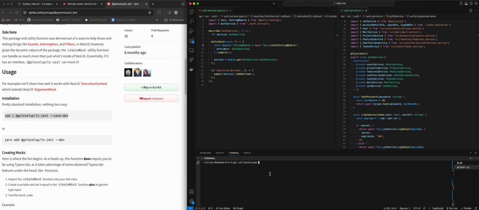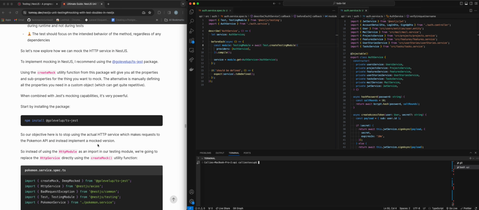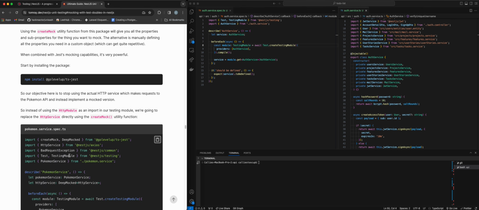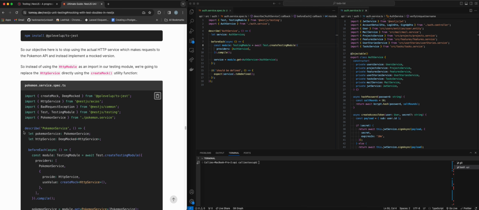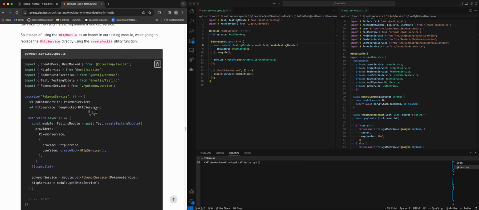Okay, so the first thing that I'm going to do is I'm going to install this package. Okay, and then the next thing I'm going to do is clear my terminal. Okay, so I went ahead and installed the package. So now I'm going to take a look. So here they are doing an example Pokemon service that uses an HTTP service. So we're going to try the same thing, but with one of our services.